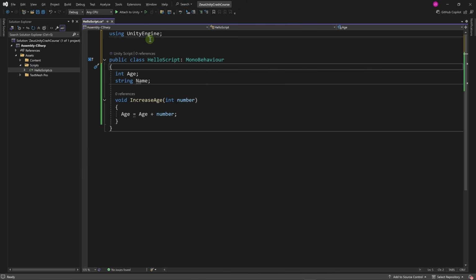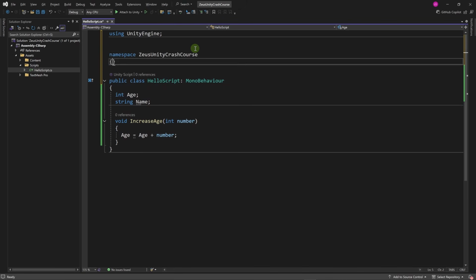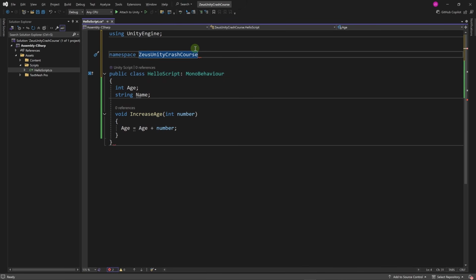A namespace, or in Java they're called packages, is simply a package, like the name in Java suggests, where you have a whole bunch of classes. And here Unity is providing us with a big package called UnityEngine. If you want to use it, you say using UnityEngine. We can also group our classes in our own packages or our own namespaces. Let's say here, let's define a namespace. Let's call it ZeusUnityCrashCourse.